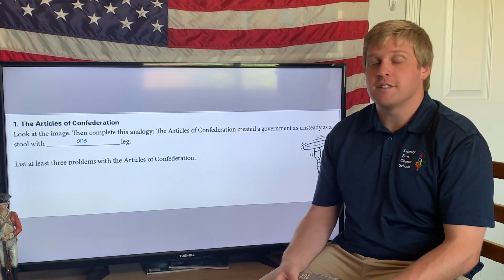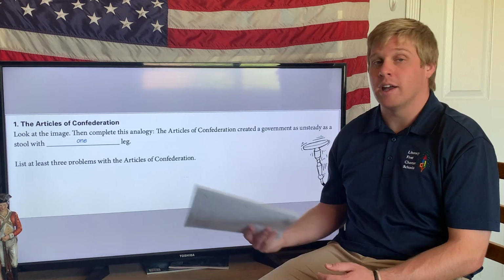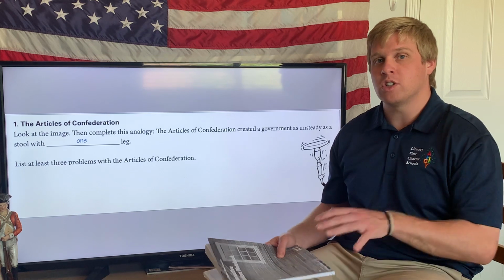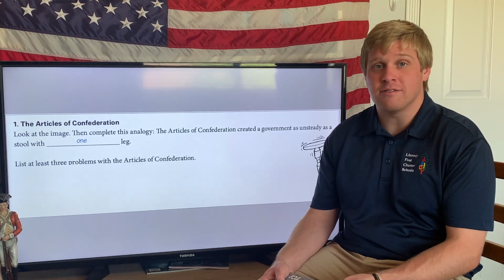And now below that first sentence is a space for us to write some of the problems that the Articles of Confederation had. I know the instructions say to at least list 3, but we're going to actually add a little bit more to it, so make sure you have some room when you're writing. And remember, as I'm going through these notes, feel free to pause the video so you can make sure you write them all down.